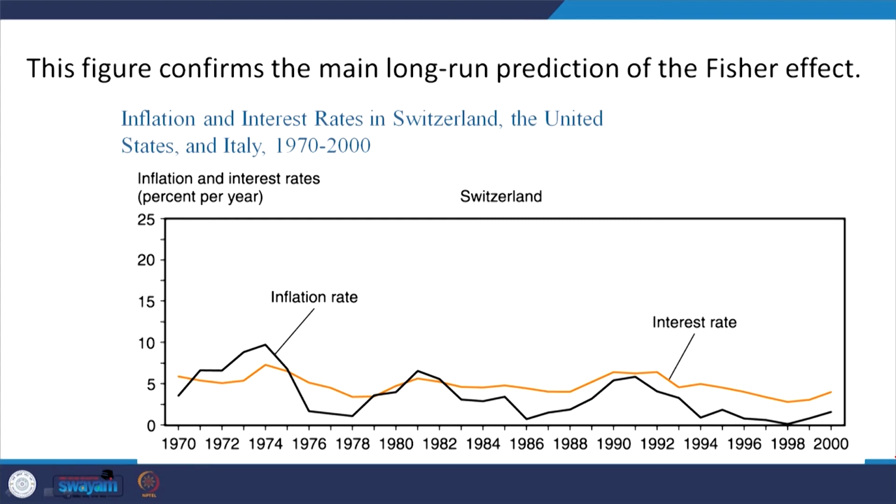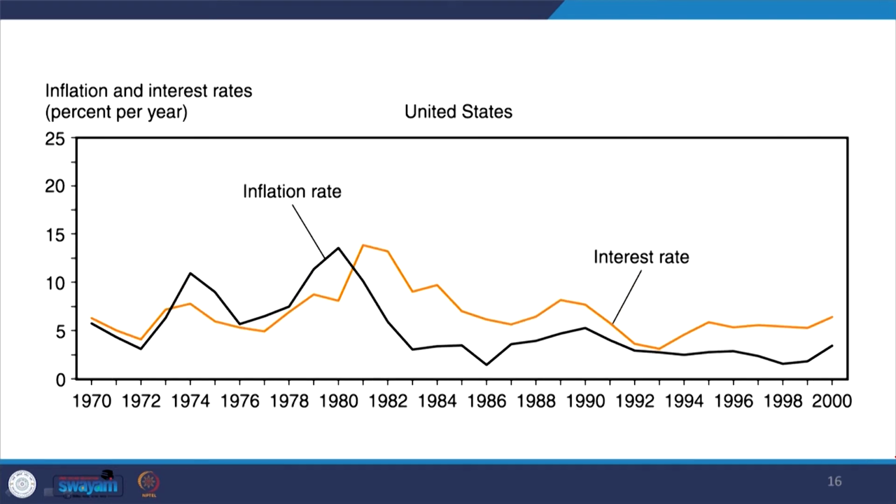Now, the interest rate is in a different color than that of the inflation rate. The inflation rate is in black color. Okay. Then the other is in orange color. So, we can see that these go in a positive direction, and in the case of the United States this is also valid, but there is some intersection between these two as well over time.